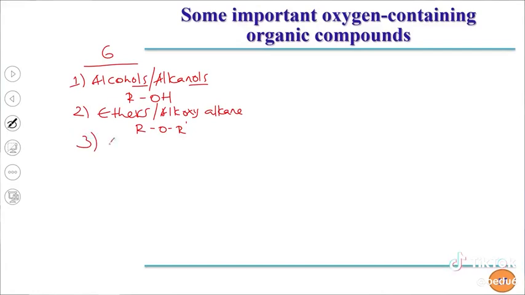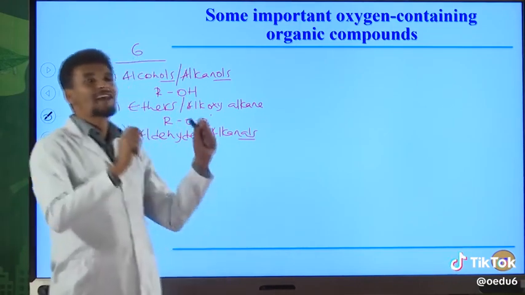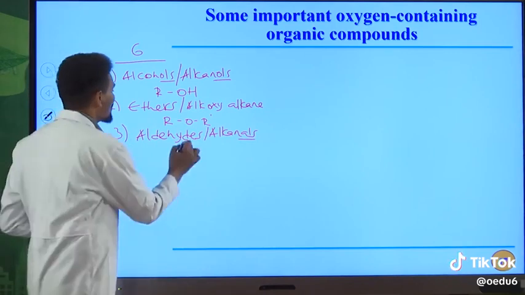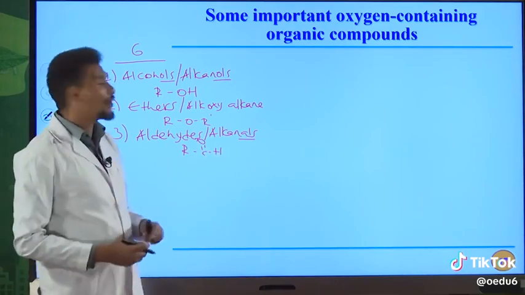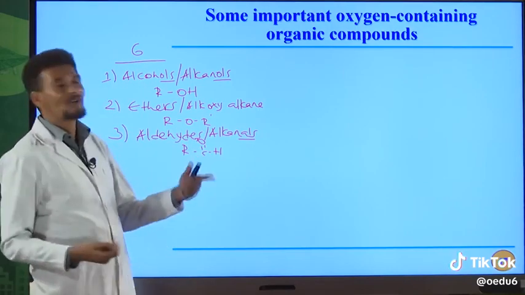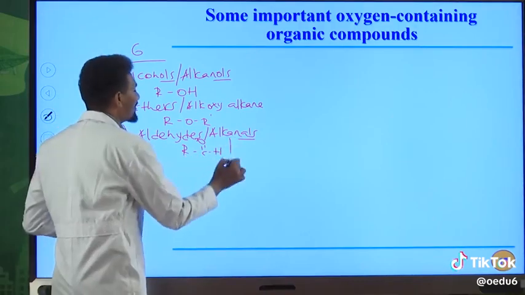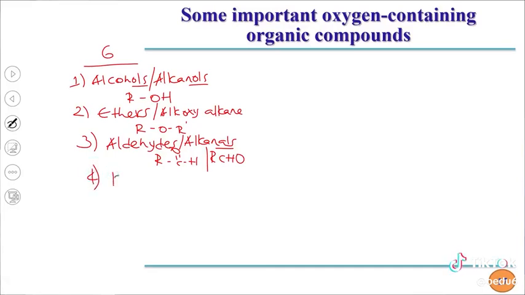The third one is aldehydes. Aldehydes are also oxygen containing compounds of hydrocarbons. They are named as alkanals. Alkanal, AL, okay? This one indicates the presence of carbon to oxygen double bond directly bonded to hydrogen atom. And the general formula for aldehydes is RC double bond OH. This carbon to oxygen double bond is carbonyl group. And the carbonyl group is the functional group for aldehydes or alkanals. And this can also be written as RCHO.